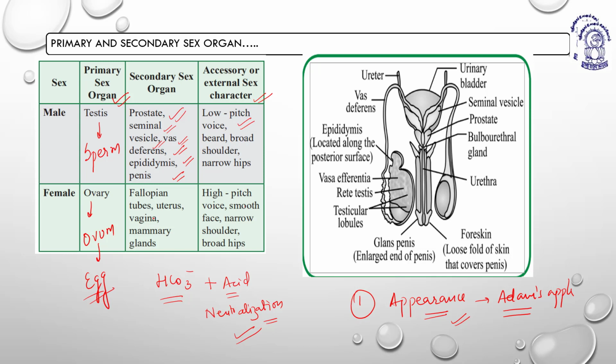Now when we talk about females, the primary sex organ is the ovary, which produces ovum or egg. The secondary sex organs are fallopian tubes, uterus, vagina, mammary glands. Because the secretion of milk, the ejection of milk, is under the control of the posterior pituitary hormone, that is oxytocin.